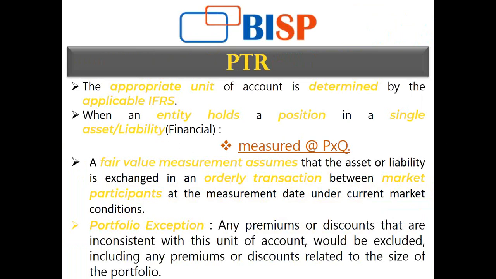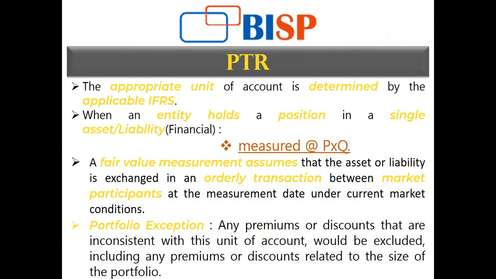discount, that premium and discount will be excluded from my fair value measurement of that particular portfolio, irrespective of the amount of units of that particular financial asset in the portfolio. All of that will be excluded, and only the value of my instruments, as in the unit of account, will be that particular portfolio, not the individual units that I have in it.